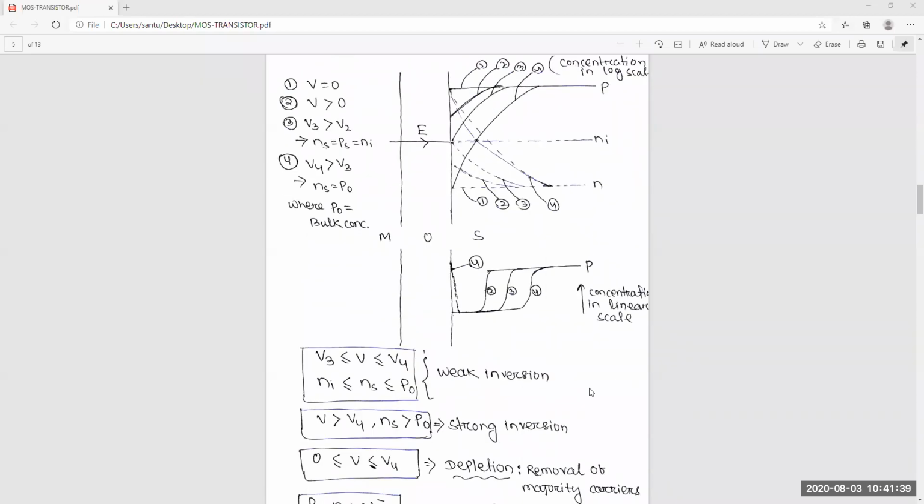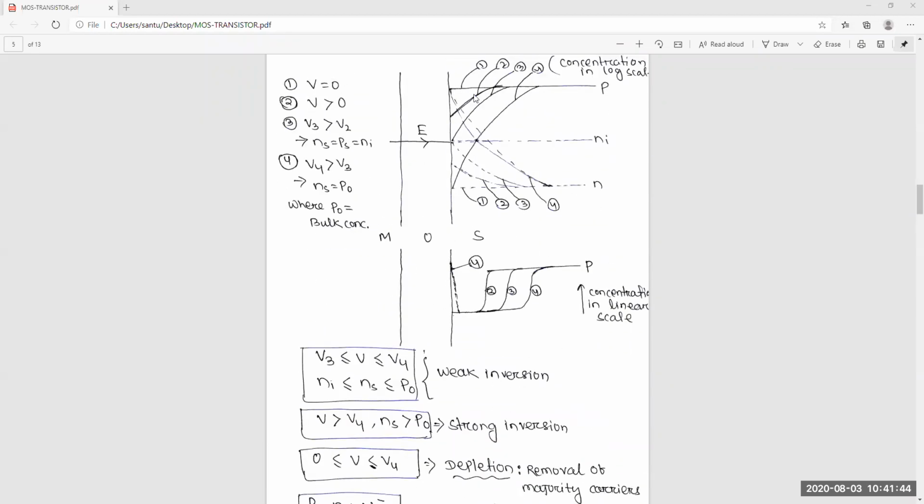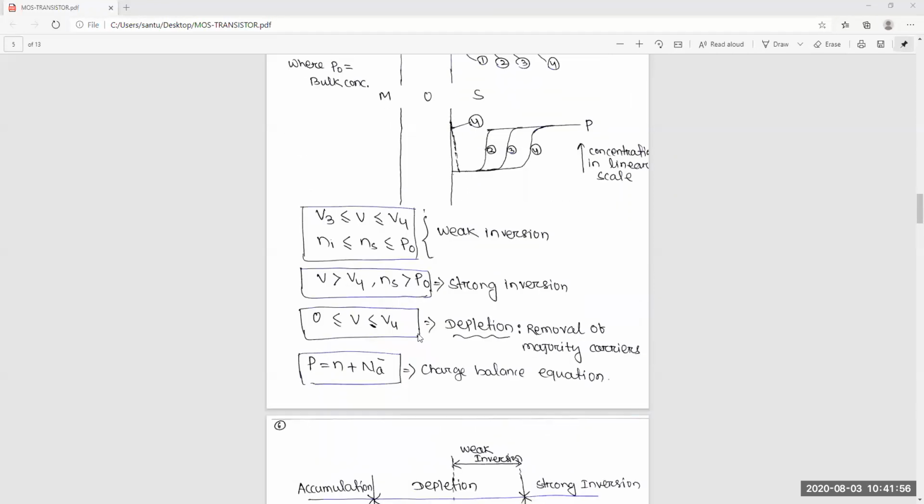That is called weak inversion. Strong inversion starts after this point, once the positive voltage is greater than V3, at V4.